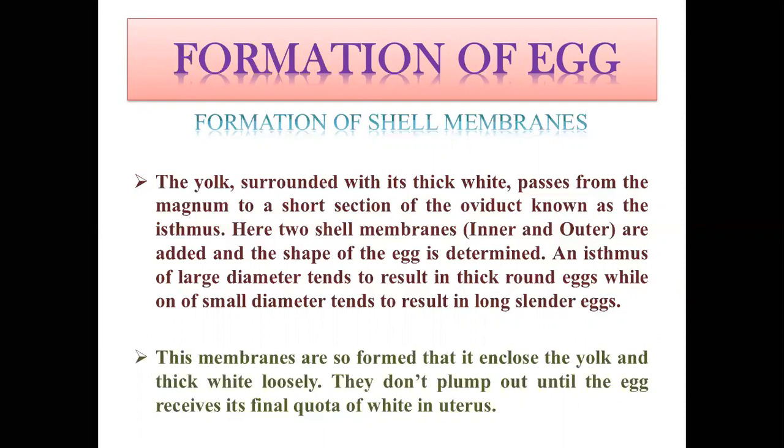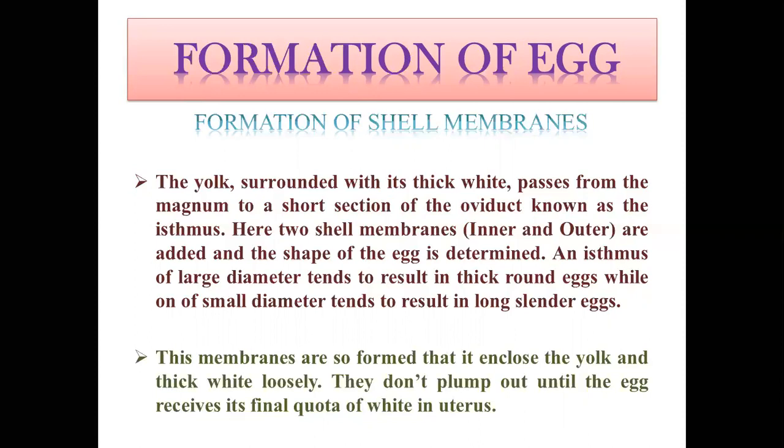In the isthmus, two shell membranes, inner and outer, are added and the shape of the egg is determined. The oval shape of the egg is determined by these two membranes. An isthmus of larger diameter tends to result in thick, round eggs, while a smaller diameter tends to result in long and slender eggs. So if the isthmus is larger in diameter, the egg will be somewhat rounder in shape, and if the diameter of the isthmus is smaller, then the eggs will be longer and slender.